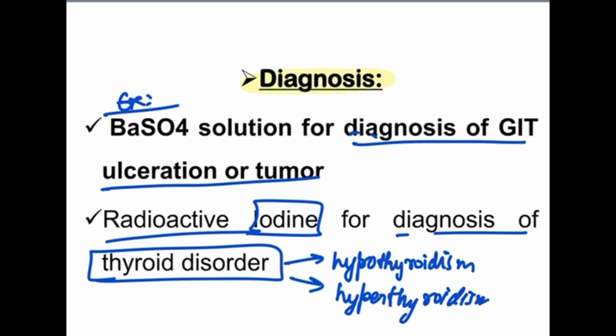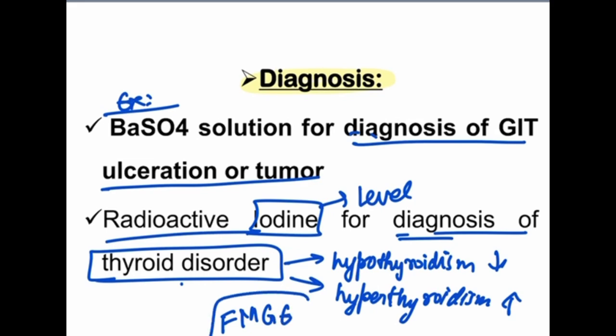So the main thing is radioactive iodine. When the iodine level is measured, it will help in the diagnosis of the thyroid disorder. So if it decreases, it causes hypothyroidism. If it increases, it causes hyperthyroidism. So this is a very important FMG question.